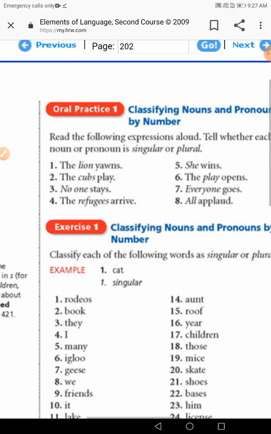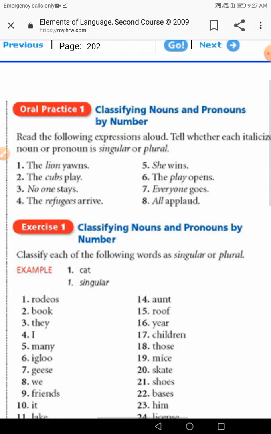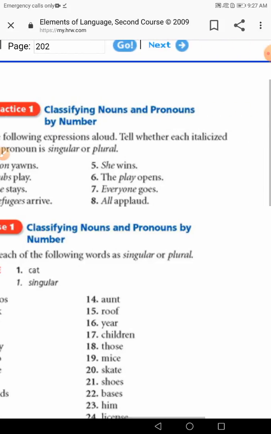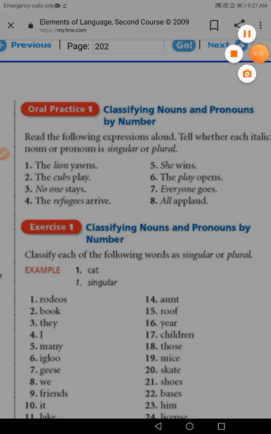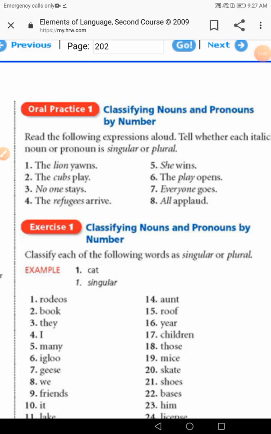Also, guys, if we have a look at the following examples, when I say the lion yawns, let's try to guess whether the noun is singular or plural. Lion is the subject in the first example. For sure, lion is singular. That's why the verb takes the S.